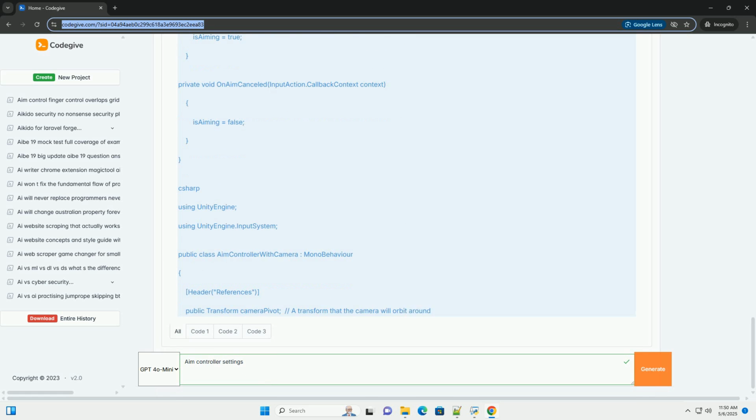4. Header Settings, public float rotationSpeed = 10f, public float lookSensitivity = 1.0f, public variables for adjusting the rotation speed and input sensitivity. 5. Awake creates a new instance of PlayerInputActions. 6. OnEnable: playerInputActions.Gameplay.Enable enables the gameplay action map. The input system only processes input from enabled action maps. lookAction = playerInputActions.Gameplay.Look retrieves the look input action from the input action asset.